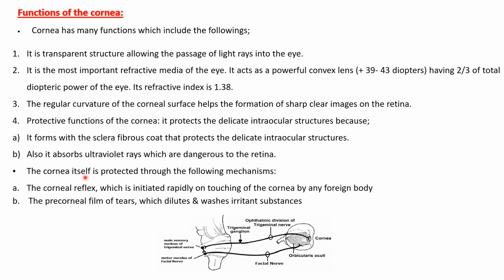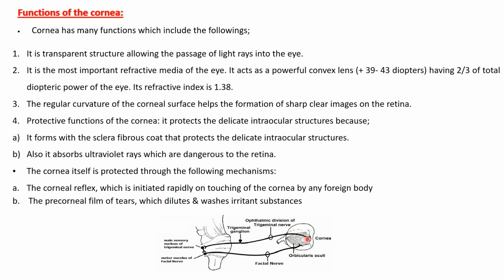The cornea itself is protected through the following mechanisms. Number one, the corneal reflex. Touching of the cornea with any object or with a piece of cotton causes reflex spasm, contraction of the orbicularis oculi muscle.